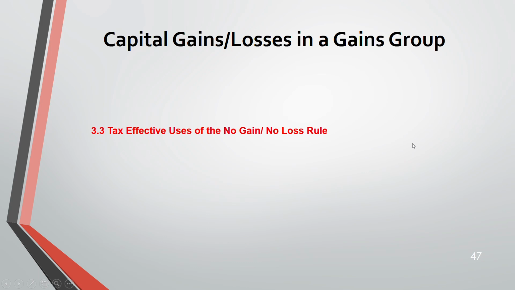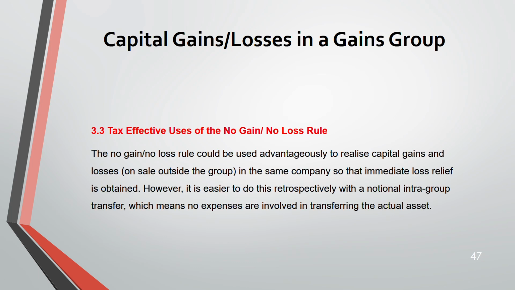Now, tax effective use of the no gain, no loss rule. The no gain, no loss could be used advantageously to realize the capital gain and the losses on the sale outside the group in the same company, so that immediate loss relief is obtained. Okay. However, it is easier to do this retrospectively with a notional intragroup transfer, which means no expense are involved in transferring the actual asset.